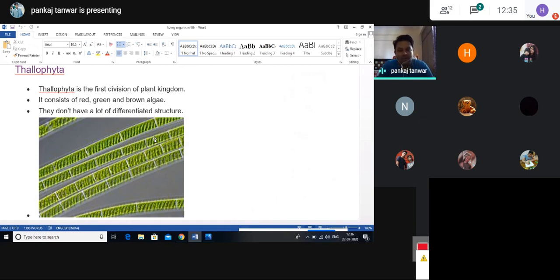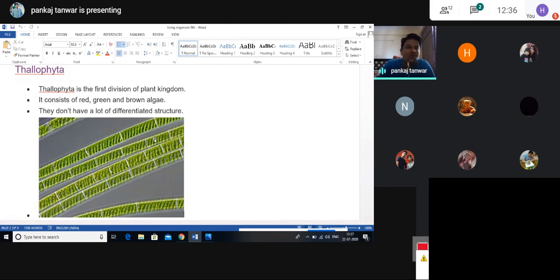That's why there are three types of algae, red, green and brown, and their biological names are: red algae are called Rhodophyceae, green algae are called Chlorophyceae, and brown algae are called Phaeophyceae. These three types of algae are mainly counted in Thallophyta, and they grow in an aquatic environment.